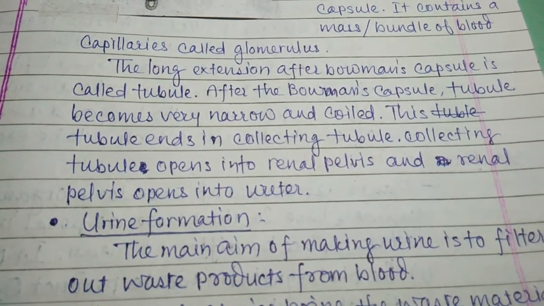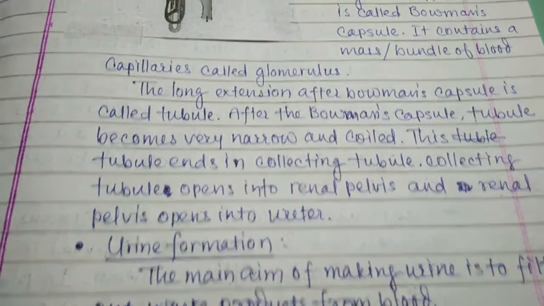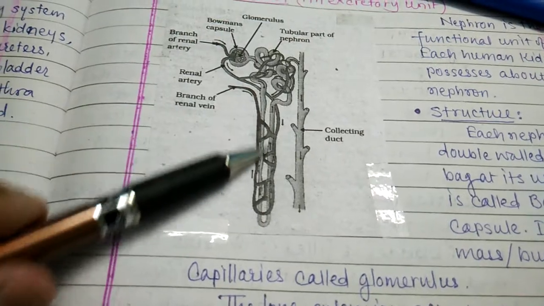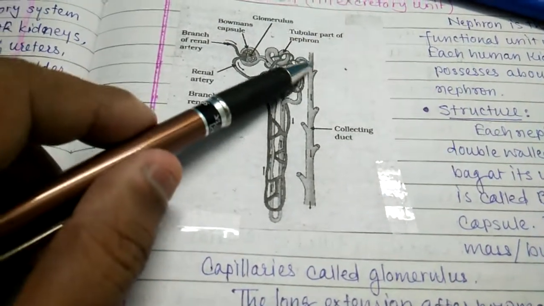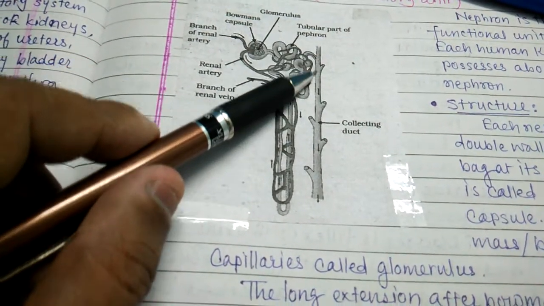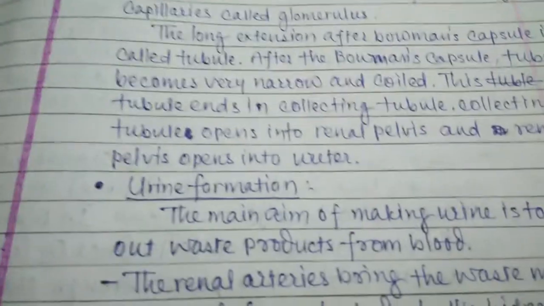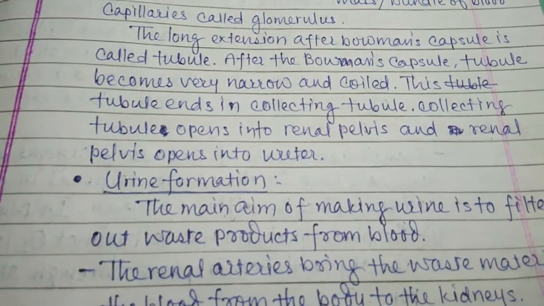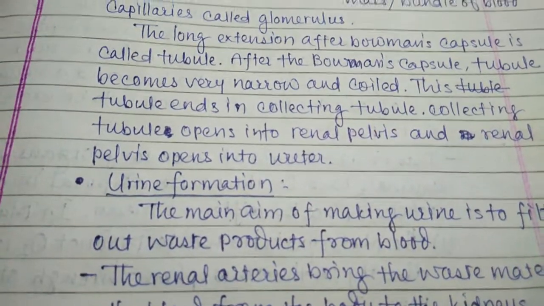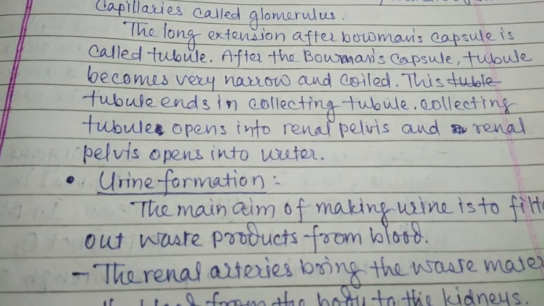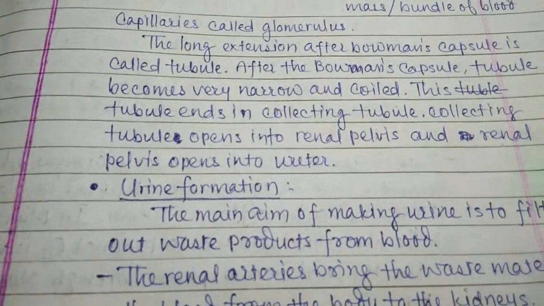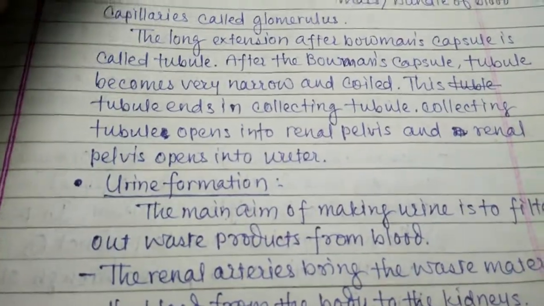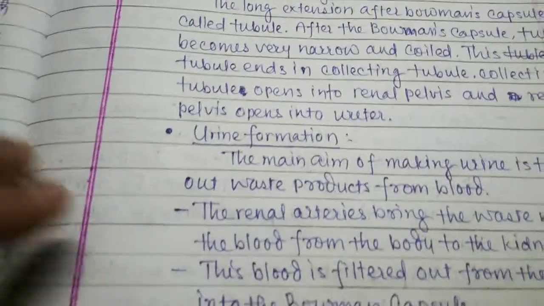This tubule ends in the collecting tubule. The collecting tubule opens into the renal pelvis of the kidney, and the renal pelvis opens into the ureter. So the urine goes to the bladder through the ureter.